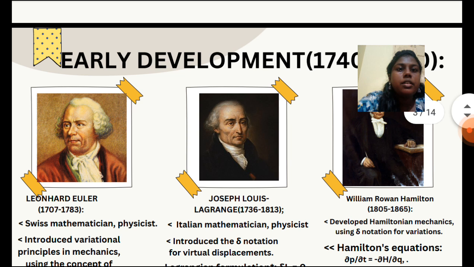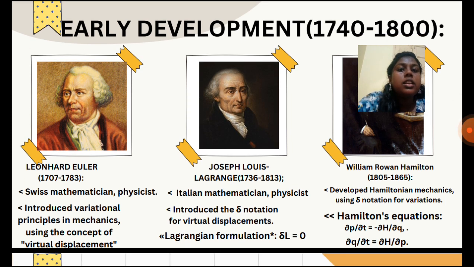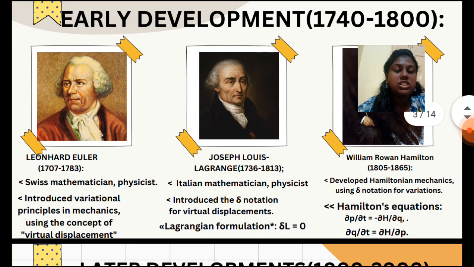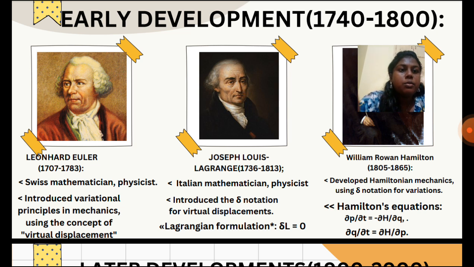So in the early ages, Leonhard Euler, a Swiss mathematician and physicist, introduced the variation principle in mechanics by using the concept of virtual displacement. And then Joseph Louis Lagrange, an Italian mathematician and physicist, introduced the delta notation for virtual displacement and he formulated the Lagrangian formulation, that is delta L equal to 0. And then William Rowan Hamilton developed mechanics using the delta notation, and then he derived the Hamilton equations,